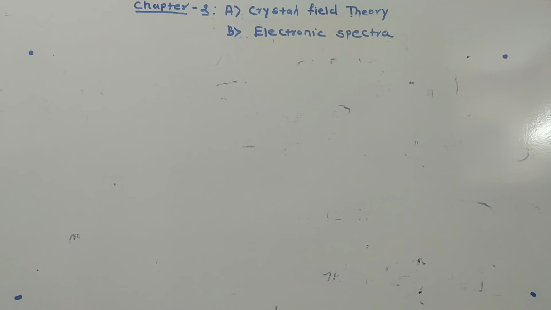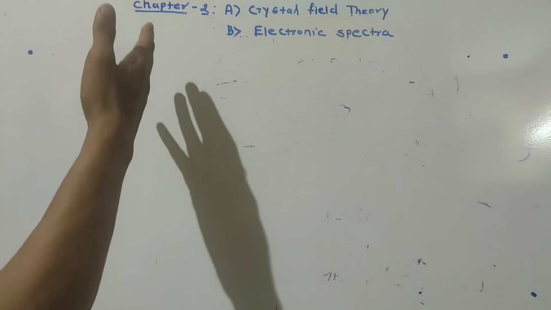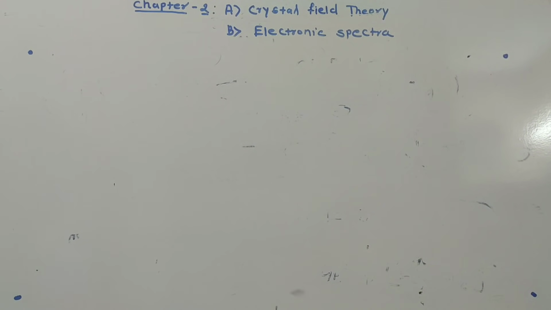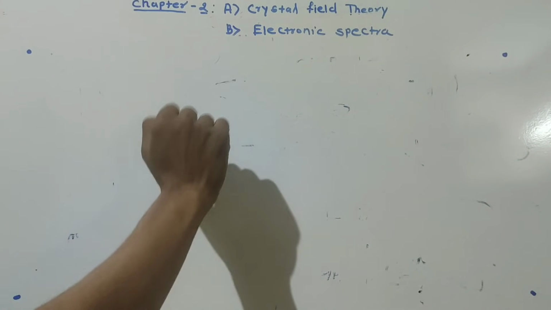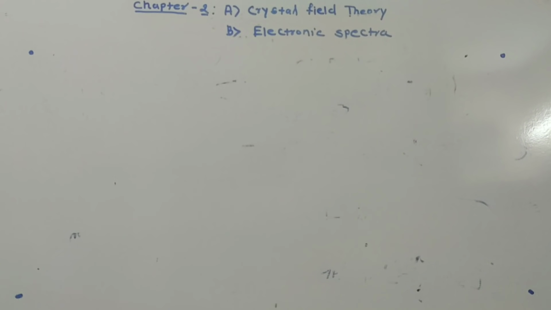So students, today I am going to start a new unit, unit number 2 from inorganic chemistry, that is the crystal field theory and electronic spectra. This is chapter 2 or unit 2 from your inorganic chemistry. This unit consists of two parts. One is crystal field theory and part B is electronic spectra.